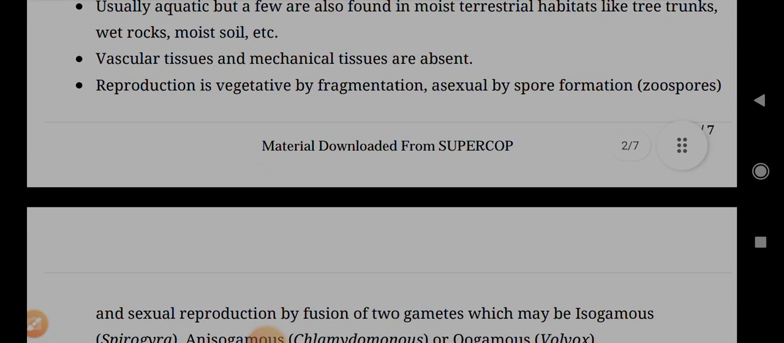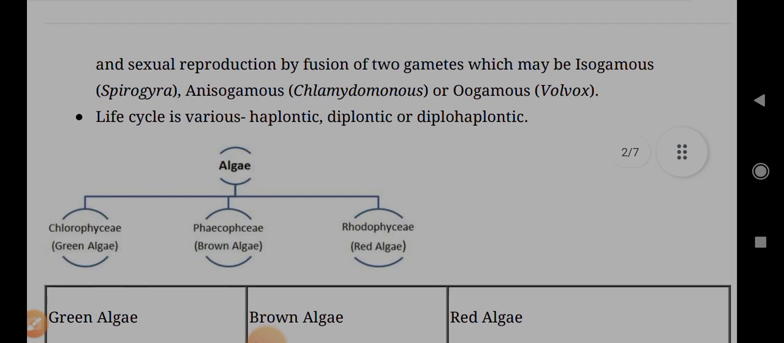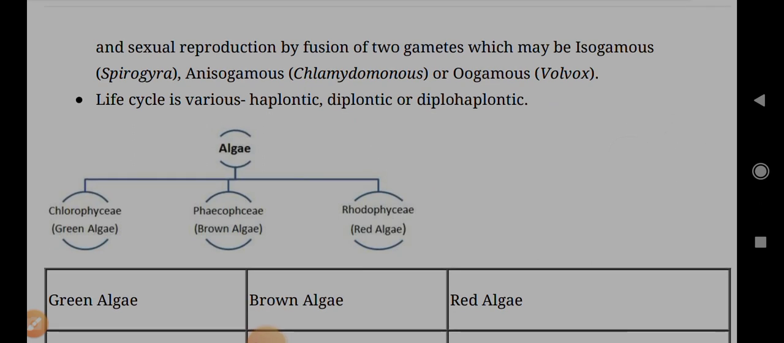Reproduction is vegetative by fragmentation, asexual by spore formation, zoospores, and sexual reproduction by fusion of two gametes, which may be isogamous like Spirogyra, anisogamous like Chlamydomonas, or oogamous like Volvox. Life cycle is various: haplontic, diplontic, and diplohaplontic.